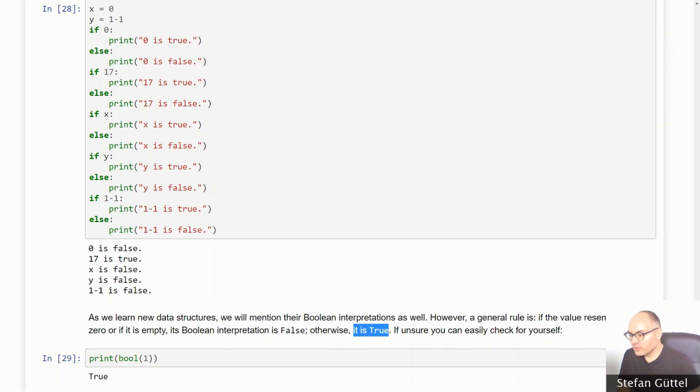If in doubt, you can always check the Boolean representation of a value yourself by using the bool command. So if you convert the integer value 1 to a Boolean variable and then print it out on the console, you will see that the corresponding value is true. Whereas if you convert bool 0, you will get the Boolean representation of false.